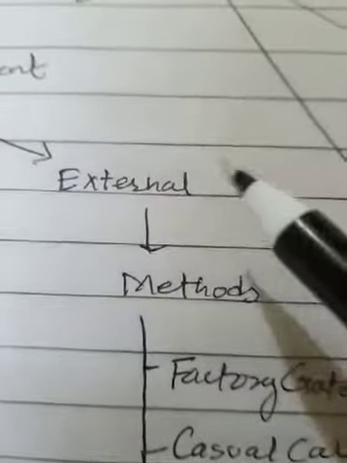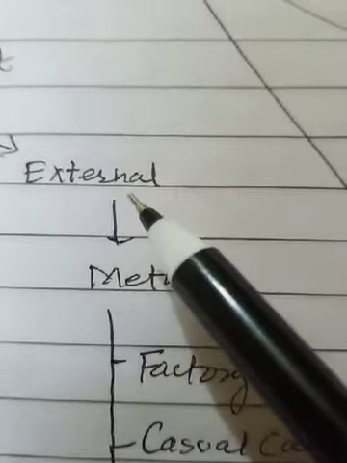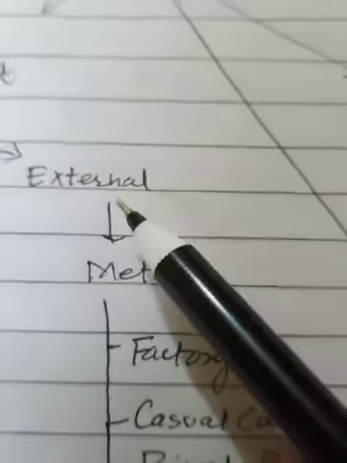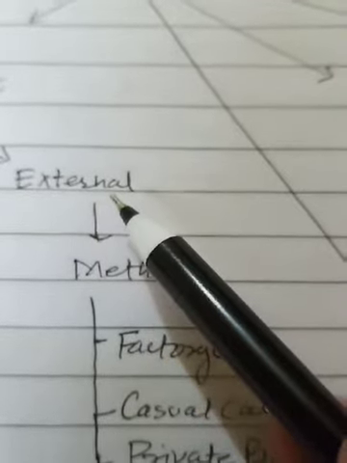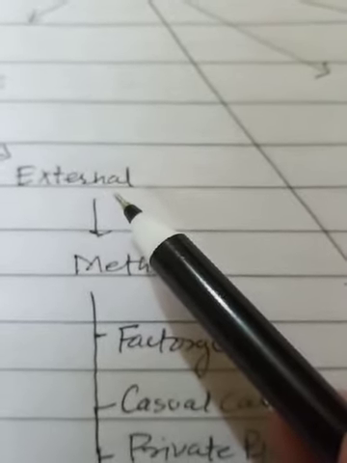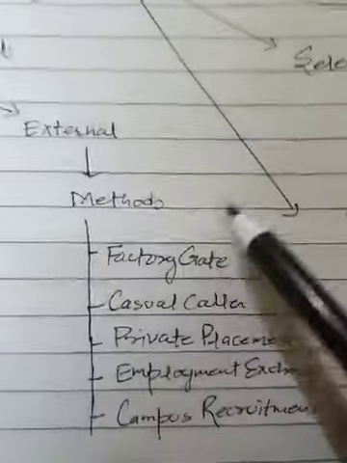The another one is external recruitment. It is a type of recruitment in which the company can hire the worker from outside of the organization, and it is very suitable for the new concerns that are going to start their business in the economy. And there are some methods of it.